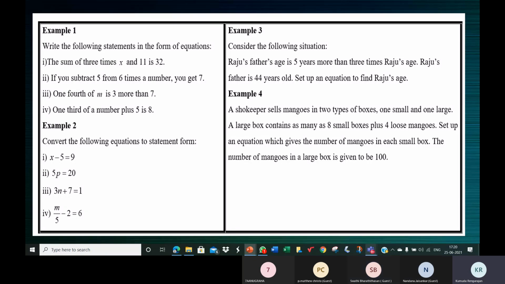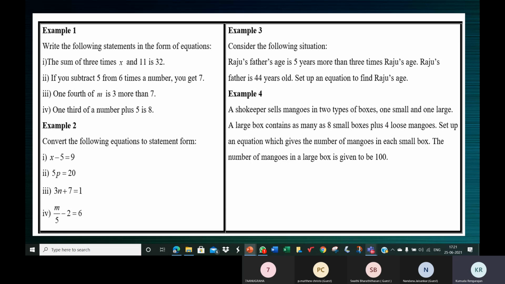A shopkeeper sells mangoes in 2 types of boxes. One small box and one large box. A large box contains as many as, so one large box, it contains as many as 8 small boxes.